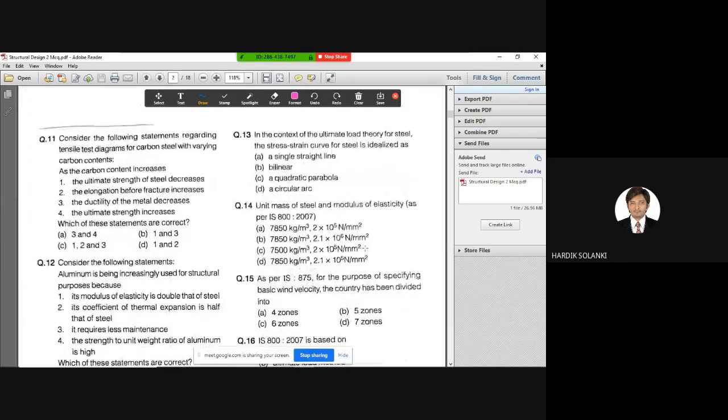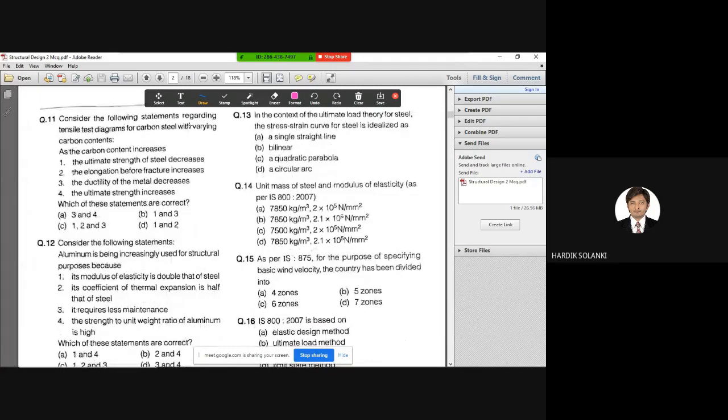Okay, we move back to question number 4. Again, there are statements given. Similar question. Consider the following statements regarding the tensile test diagram of carbon steel with varying carbon contents. As carbon content increases, the ultimate strength of steel decreases. The elongation before fracture increases. The ductility of metal decreases. The failure strength increases. Again, out of these statements some are correct and some are wrong. Can anyone guess the correct answer?